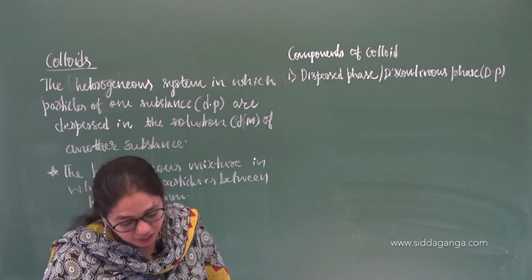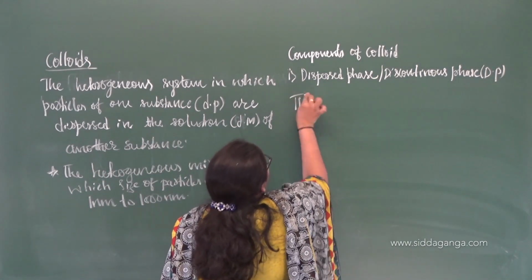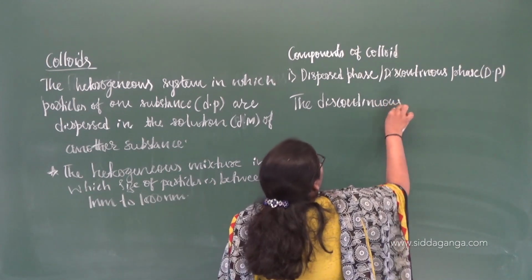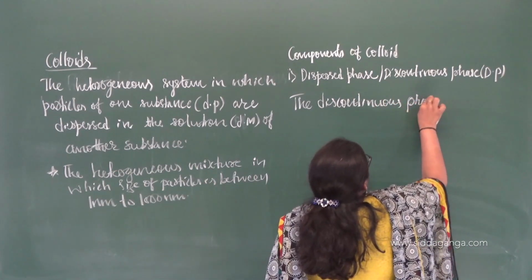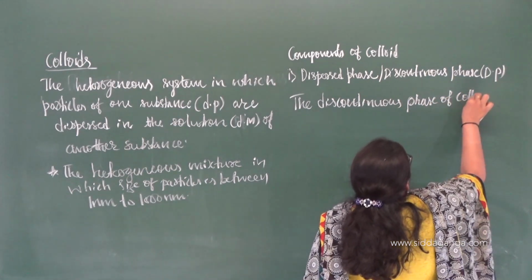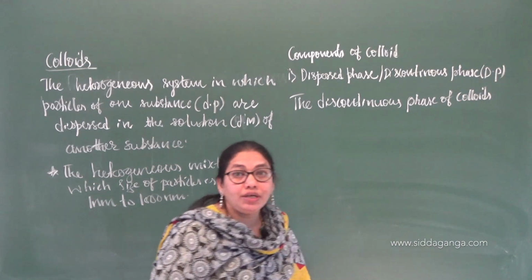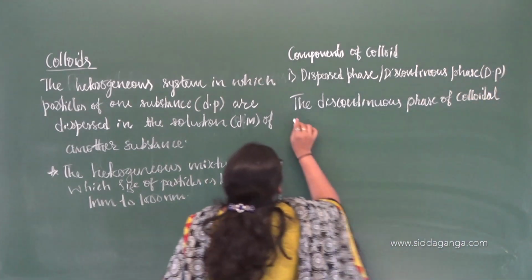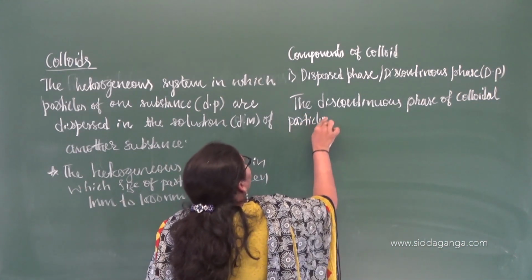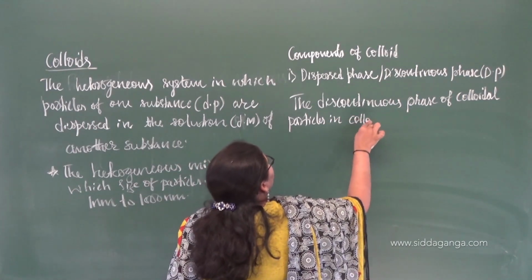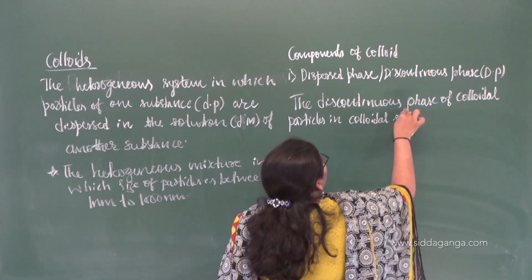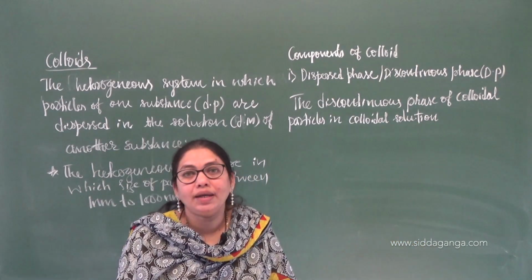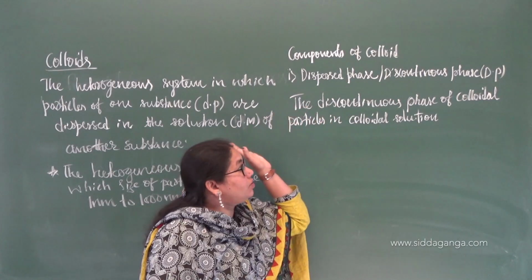Whenever I use dP, you should understand it is nothing but the dispersed phase. So what is the dispersed phase? The discontinuous phase of colloidal particles in colloidal solutions or colloidal systems is called the dispersed phase.